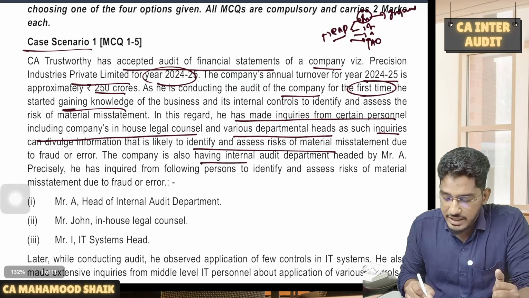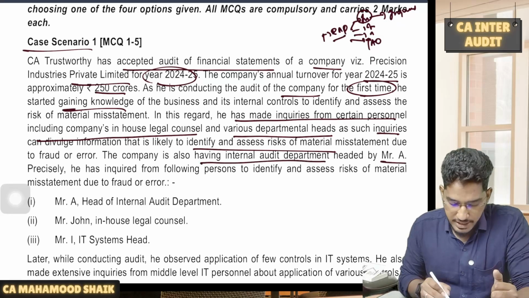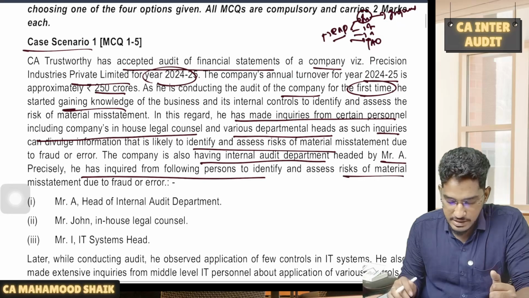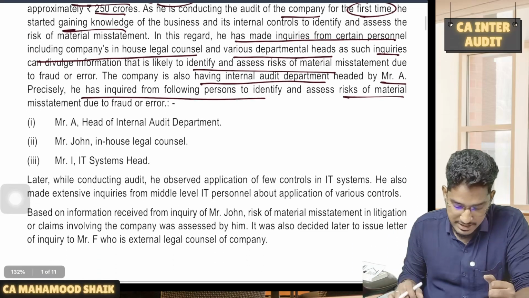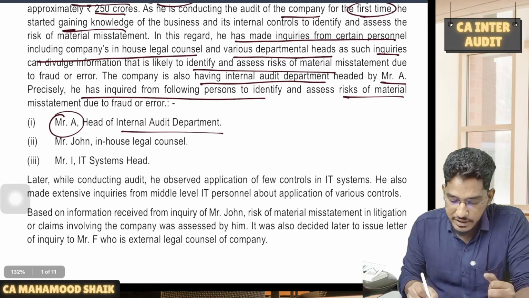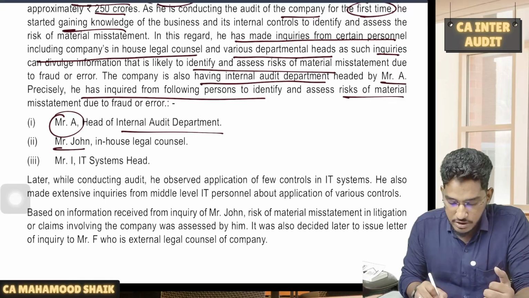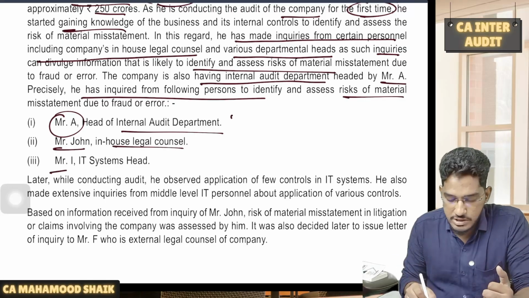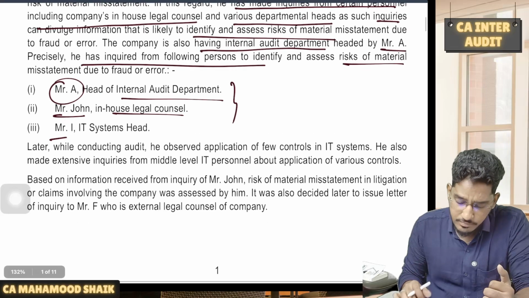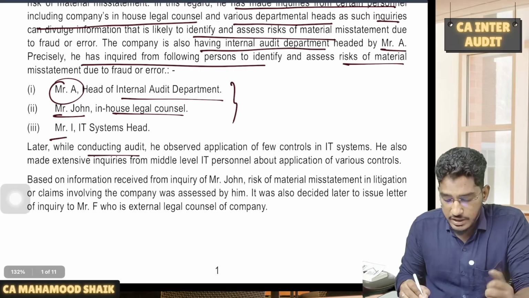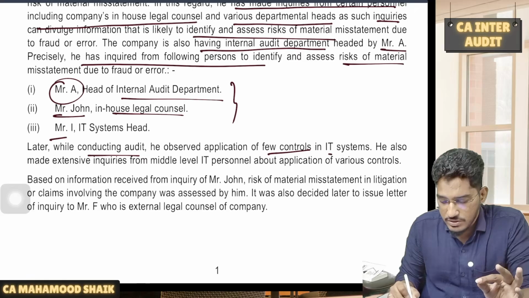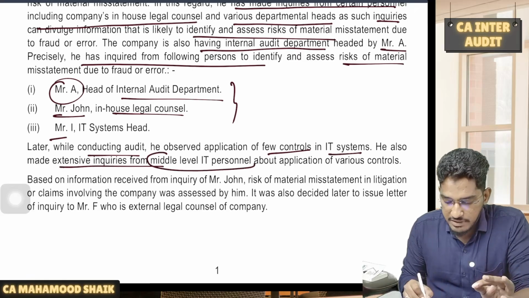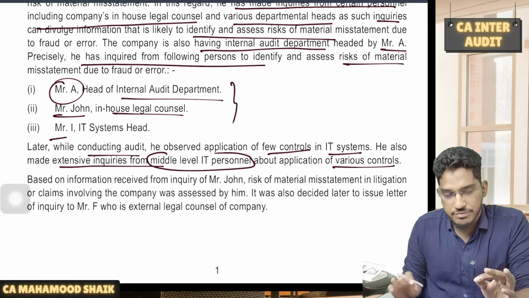The company also has an internal audit department headed by Mr. A. Precisely, he has inquired from the following persons to identify and assess the risk of material misstatement: Mr. A, head of the internal audit department, Mr. John, who is the in-house legal counsel, and Mr. I, who is the IT system head. With all these people he has inquired. Later, while conducting the audit, he observed the application of a few controls in IT systems. He also made extensive inquiries from middle level IT personnel about the application of various controls.